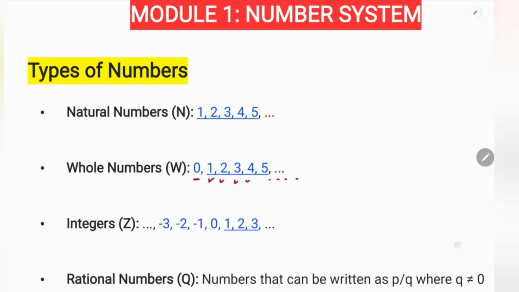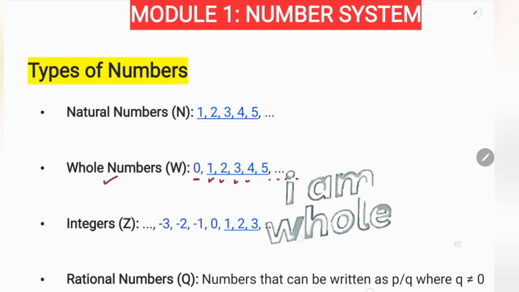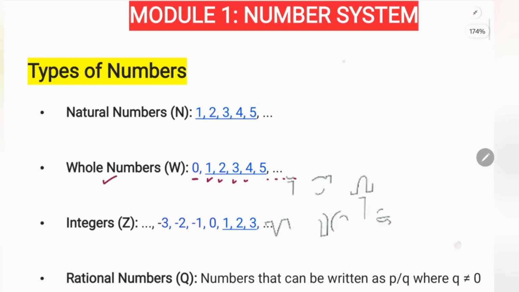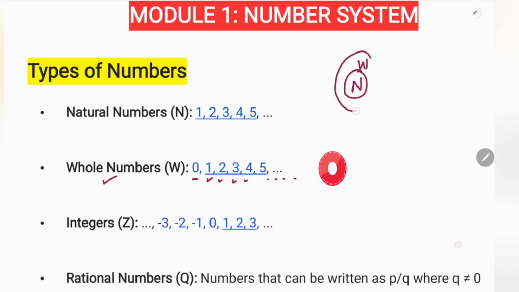Okay, so if I add 0 as well to these numbers, then these numbers are known as whole numbers. What are these? Whole numbers. So first we have natural numbers and then we have whole numbers. That means whole numbers are bigger than natural numbers. I will say natural numbers are smallest and whole numbers are bigger, with just one extra number, and that is 0.